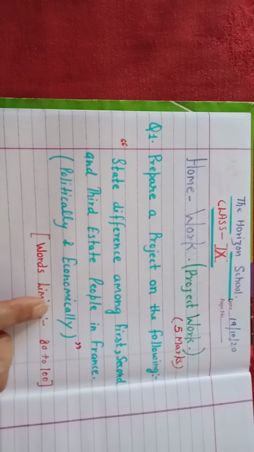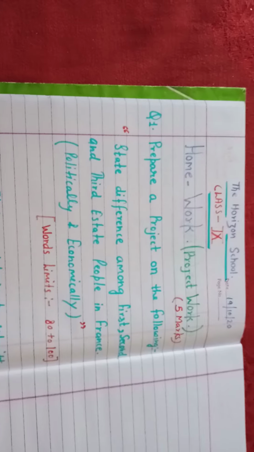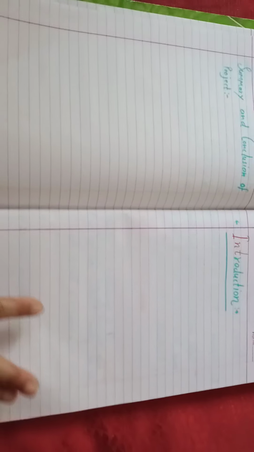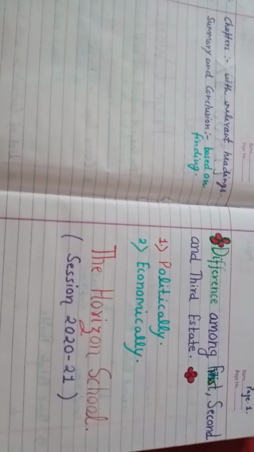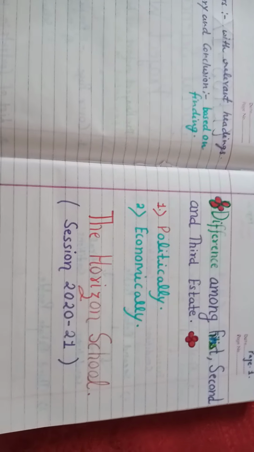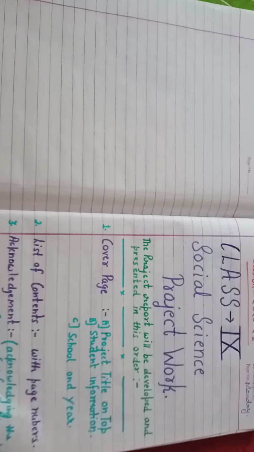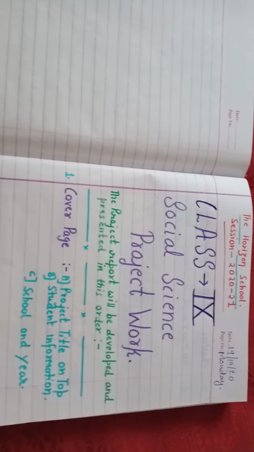The word limit for your project is not more than 80 to 100 words. Your project should end within one page of this register. After the introductory part, you have to use the remaining page for the 80 to 100 words main project. So in this manner you are supposed to complete your SST project work, and it is mandatory.